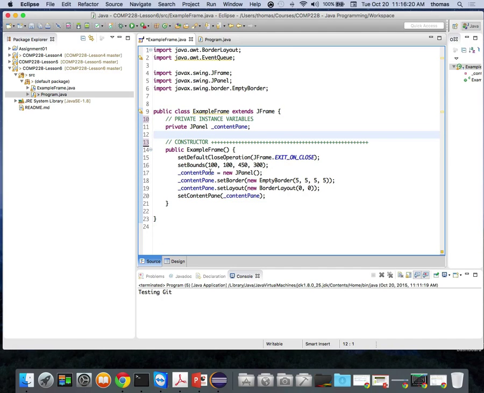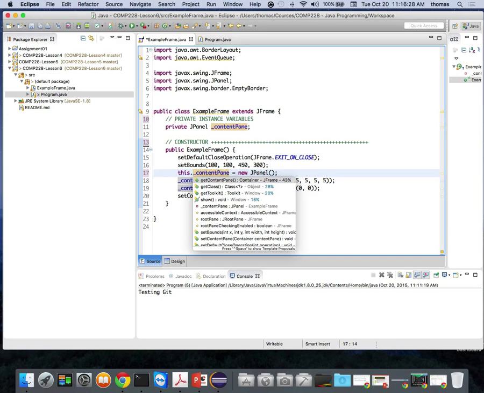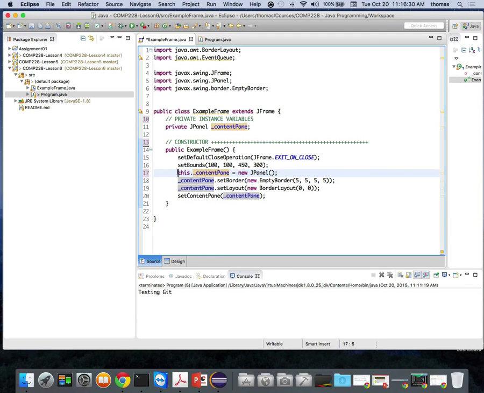And one thing I'd like to use is the keyword this, because it's not being used here. I like to be explicit when I use my instance variable. So I'm going to use the keyword this here. So I'm just going to replace this in front. You don't have to use it. I use it because it's clarity for me. It clarifies which object I'm using. And you guys should be very comfortable with using the keyword this at this point. Okay, so all I've done is restructured my class.